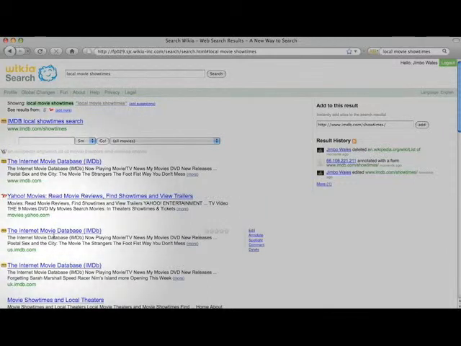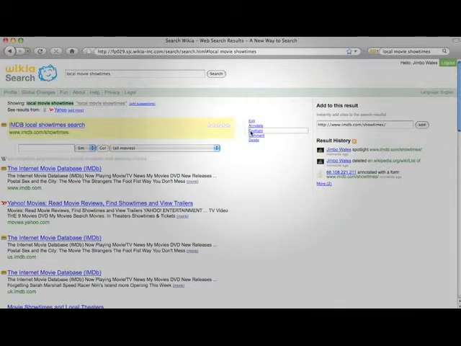But what I want to show you right now is that we can actually highlight. And we can say, well, which one of these is really the best result? I think it's mine, the first one I put in, so I'm just going to spotlight it. Click right there on Spotlight. It shows up in yellow. So now suddenly what we have here is a pretty good search result for local movie showtimes.